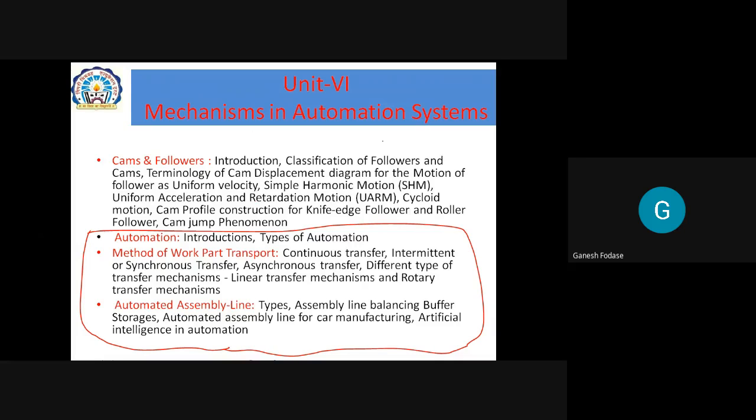So cam and follower was there. You know what is cam, what is follower, types of cam, types of follower motions, and then how to design a cam, how to construct a cam. Cam and follower likewise. But what they did here, they specifically mention this. Is the arrow visible to you? What I'm showing with the arrow.